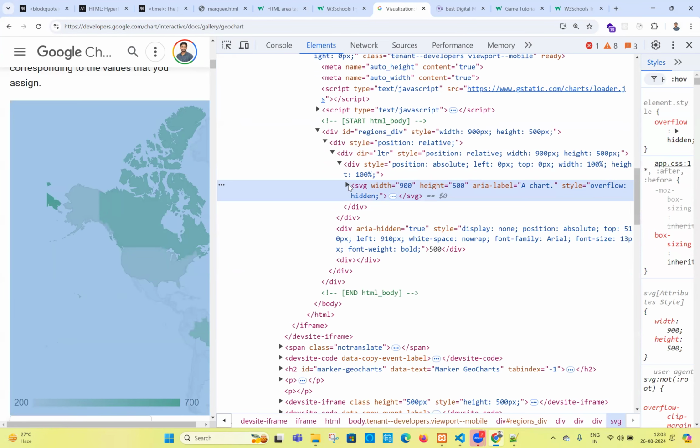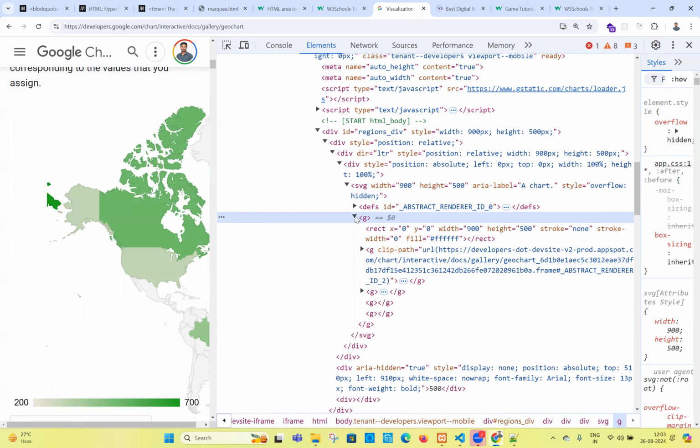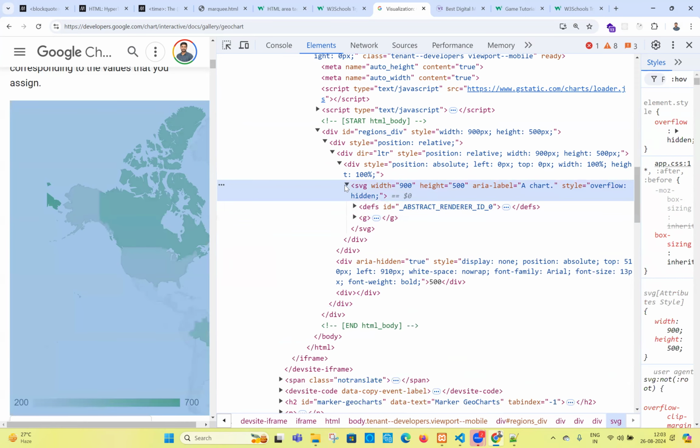Okay, so there are different things. Maybe inside SVG, sometimes you will get canvases also, but I think this is not done with Canvas. This is all done with the SVG tag. Canvas is mostly used for gaming. SVG is most used for graphical and visualization applications.